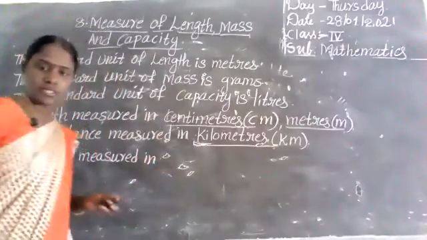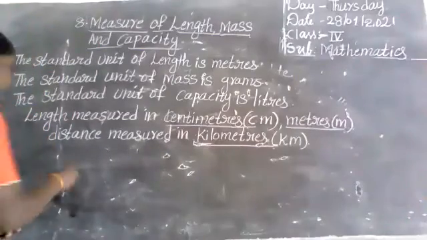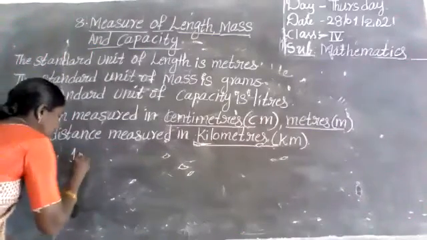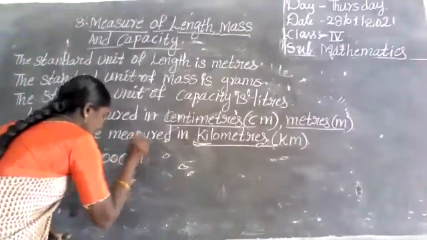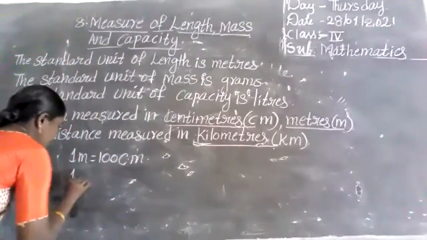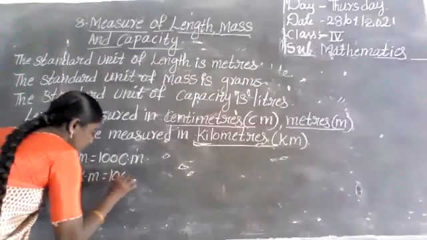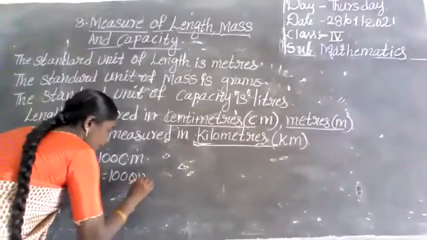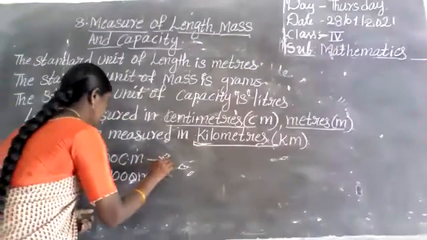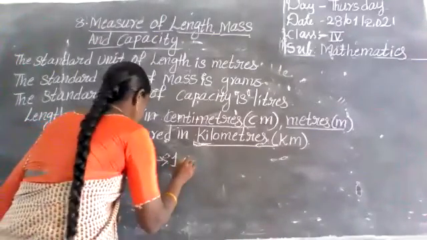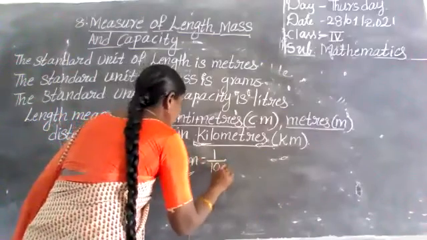Now first here, 1 meter equals 100 centimeters. Next, 1 kilometer equals 1000 meters. 1 centimeter equals 1 by 100 meters.